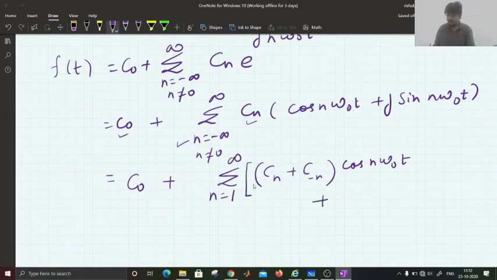And similarly, the imaginary part can be represented as C n minus C minus n times sin n omega naught t. Here it will be minus because for the negative value of n, sine will become negative. That is why.